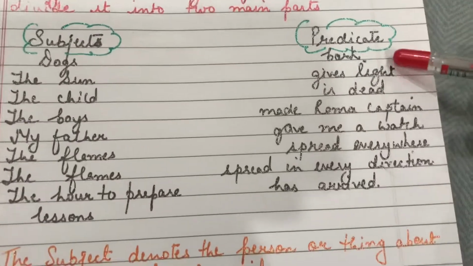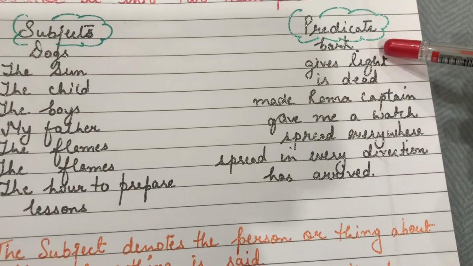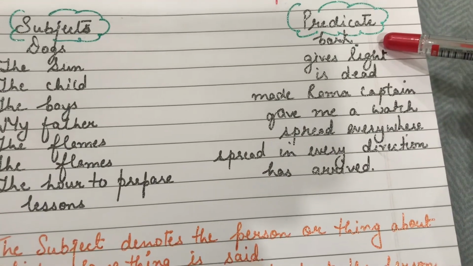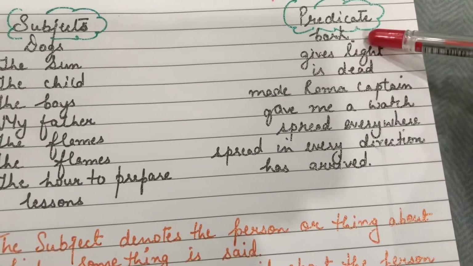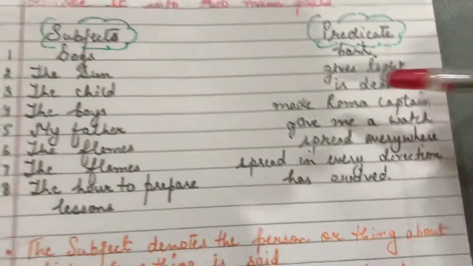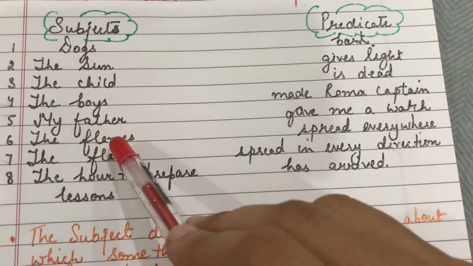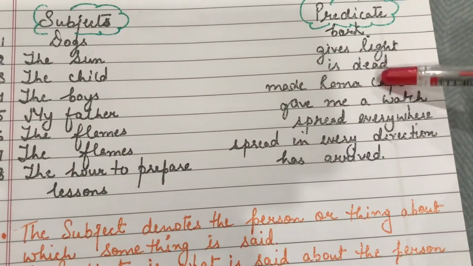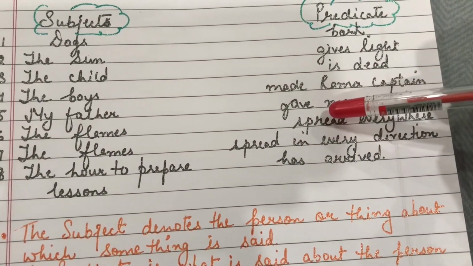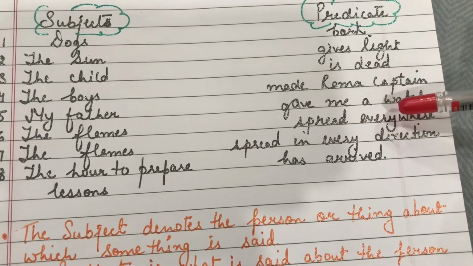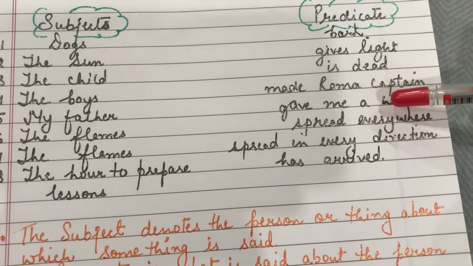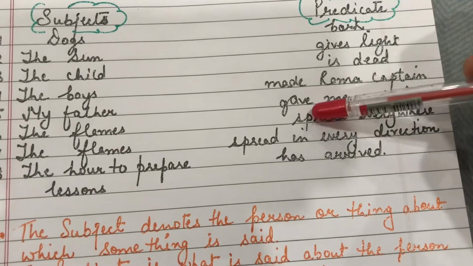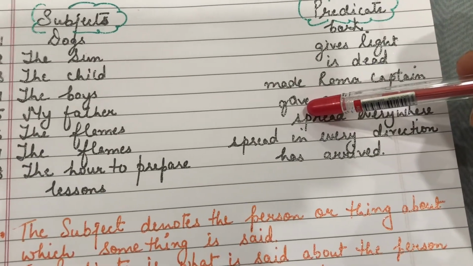Here, if you look at sentence 1, the predicate consists of only one word. The verb is bark. And in sentence 5, my father, the predicate over here is gave me a watch. So here there are 4 words: gave me a watch. And where is the verb? The verb is gave.